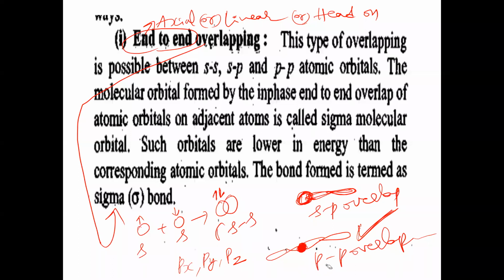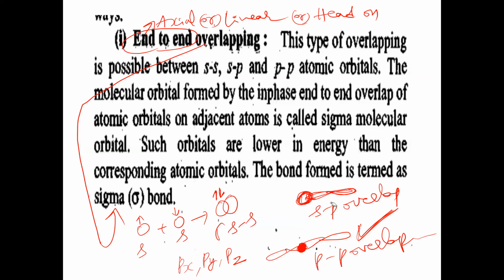So the more directional the orbitals are, the greater the overlapping and the stronger the bond formed. Here in ss overlapping, s orbitals are not directional. They are only spherical, not directional in nature. So that's why it forms a weaker bond. The ss bond is weaker. And here, sp overlapping.